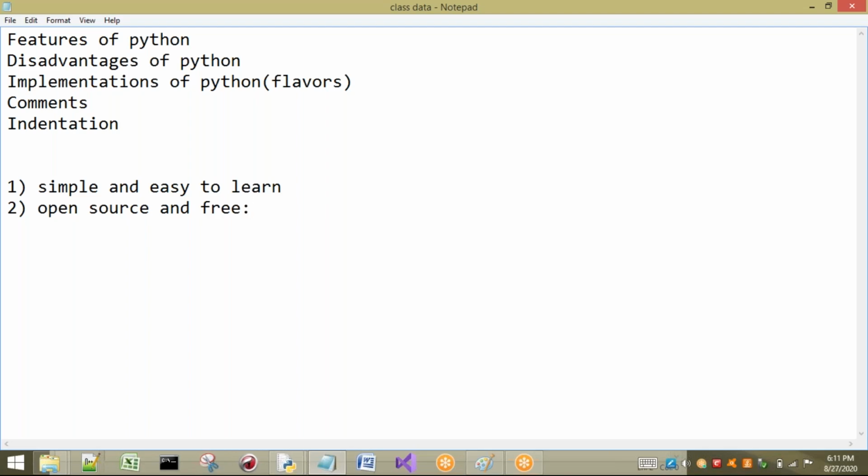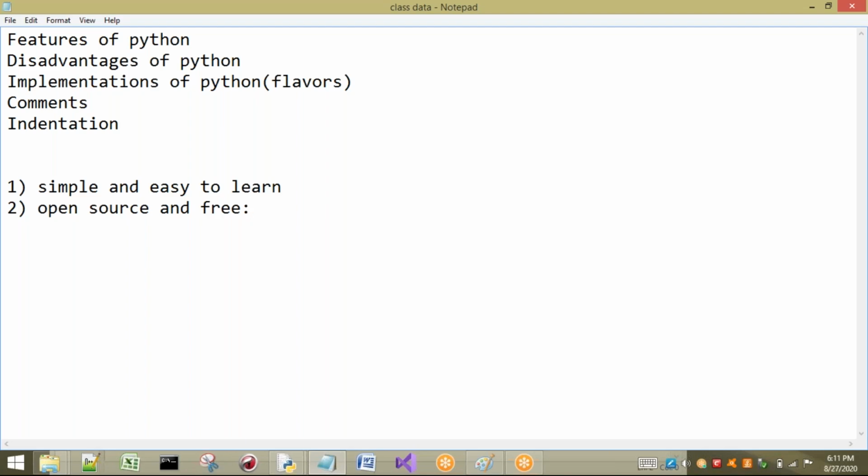Then what is meant by free? Already we have downloaded Python freely. It does not have any cost. It is easy to download Python. It is free to download. There is no need to pay anything for a license. Okay, it is freeware. We can call it freeware and open source.